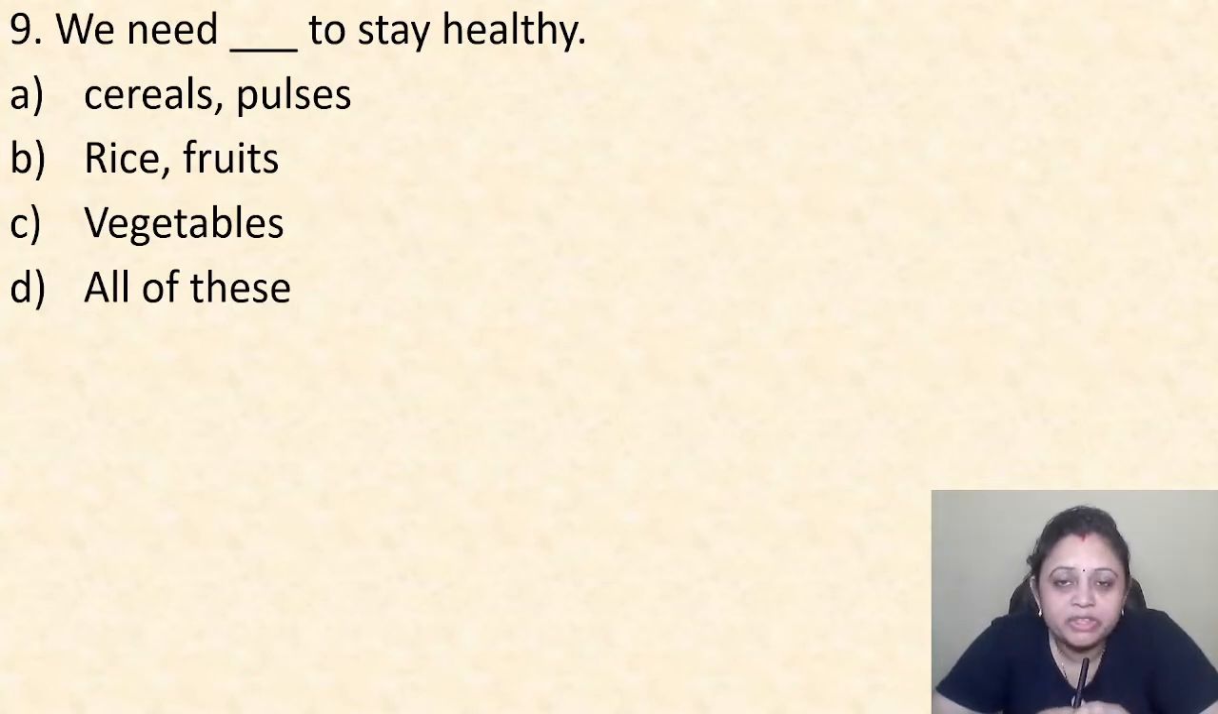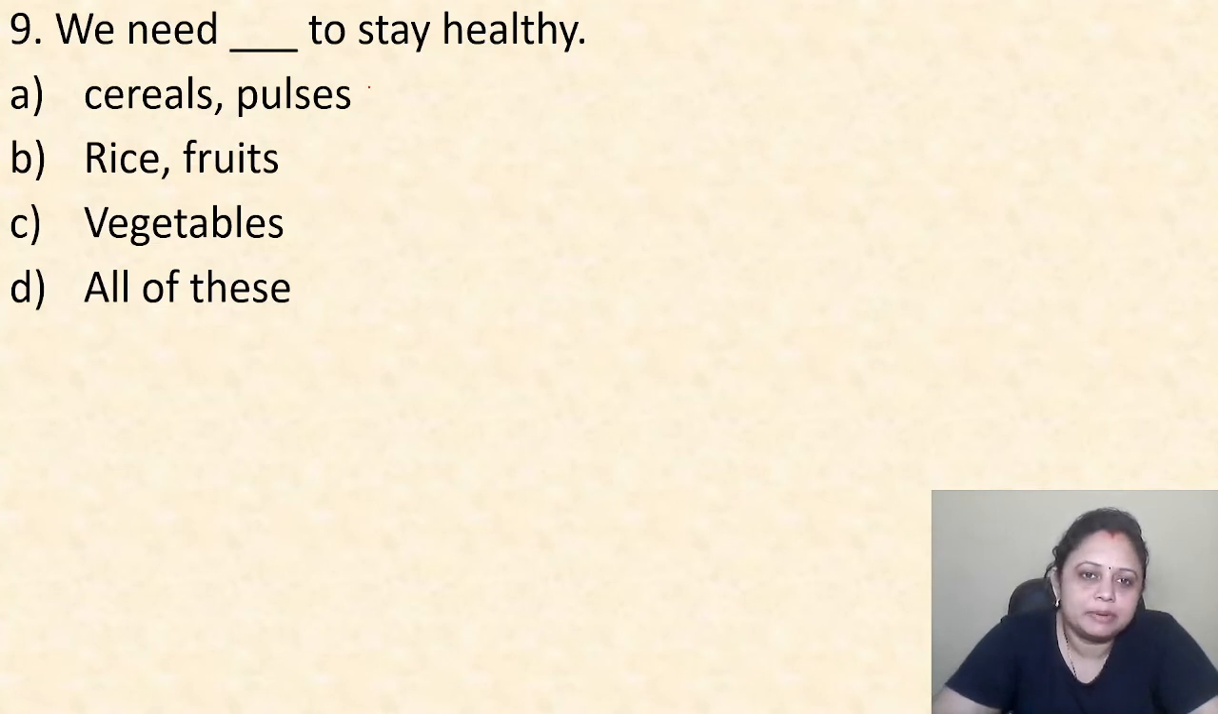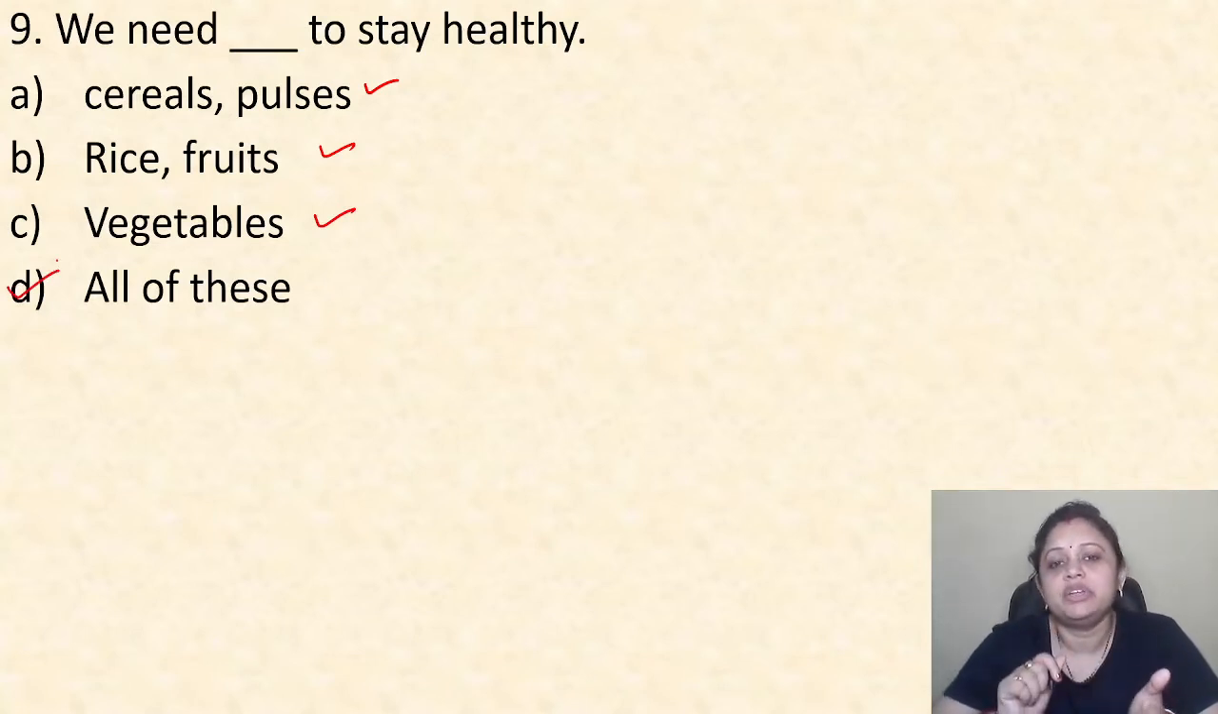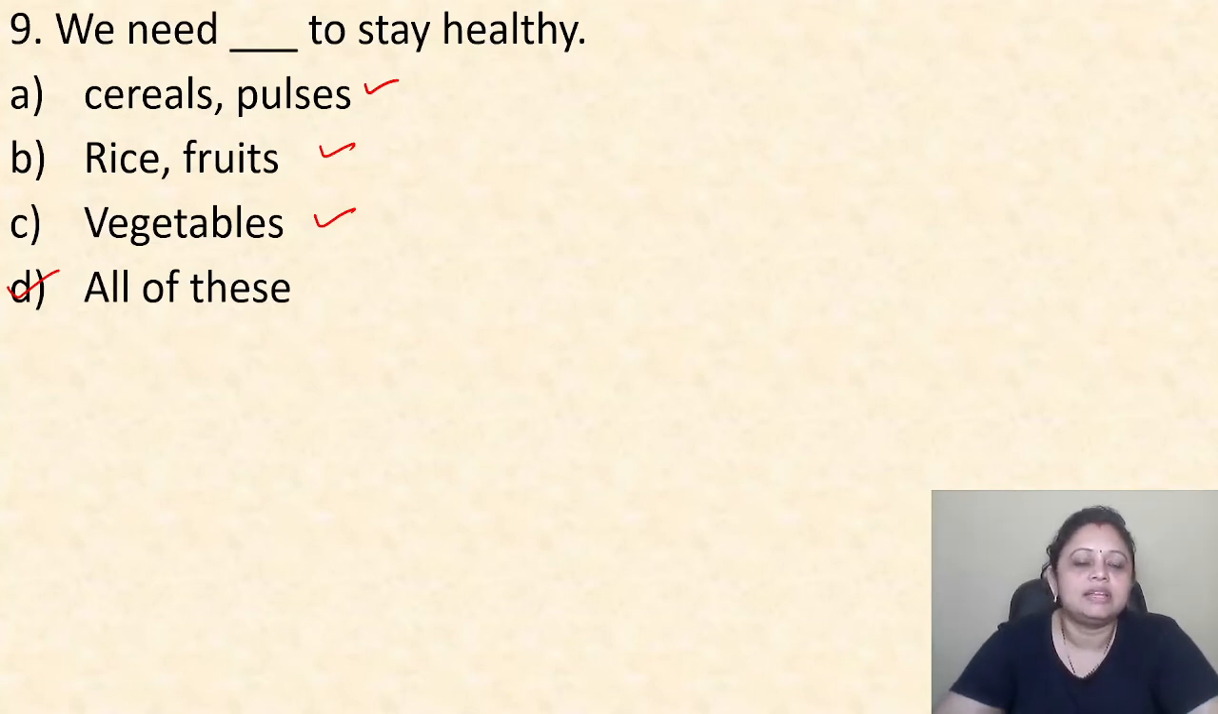If you know the answer, you can write in the comment box. Okay. So for staying healthy, we need all types of foods, right? The cereals and pulses, rice and fruit, vegetables, we need all of this. We need carbohydrate, protein, vitamins and minerals, right? Everything we need. That's why the correct answer is option D.